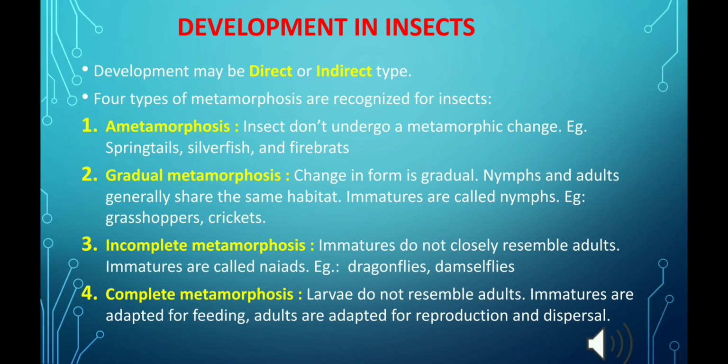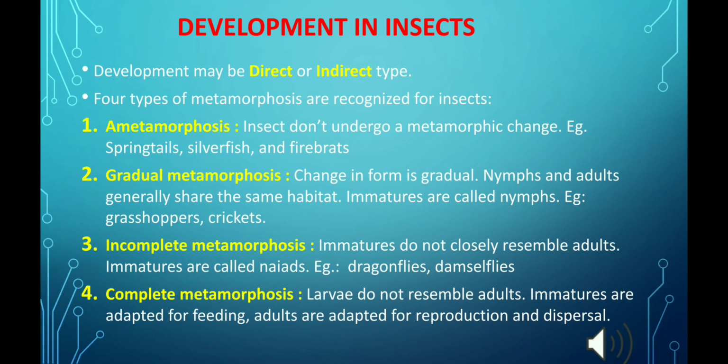In this case, immatures are called nymphs. Gradual metamorphosis is exhibited by grasshoppers, crickets, true bugs, etc. Change in the body form is gradual, with the most obvious change involving the development of external wing pads and the difference in color or markings. Nymph and adult generally share the same habitat.